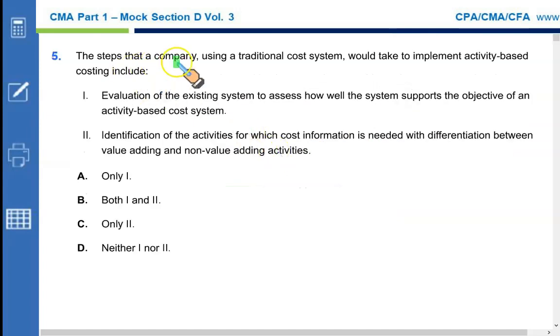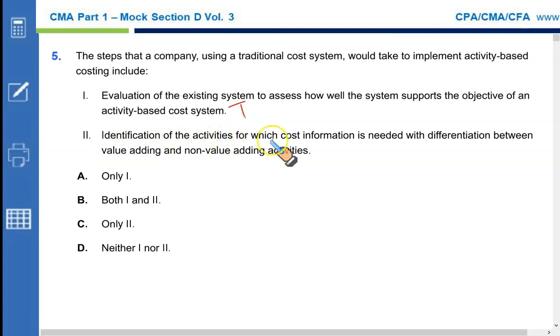The steps that a company using traditional costing system would take to implement activity-based costing include: 1. Evaluation of the existing system to assess how well the system supports the objective of activity-based costing. This is true. This would be taken up in setting up ABC. 2.